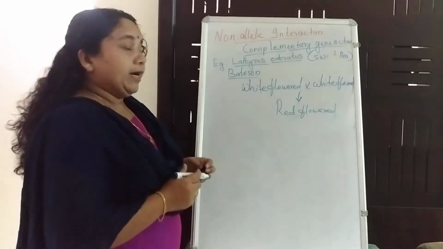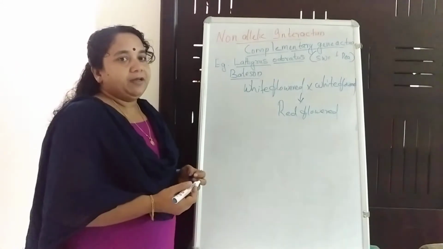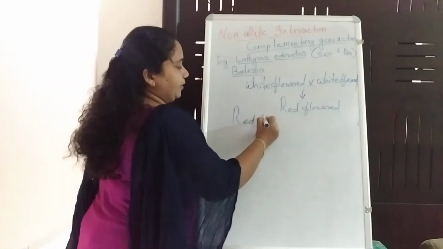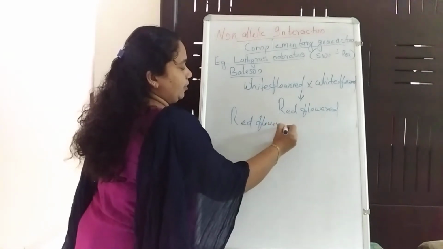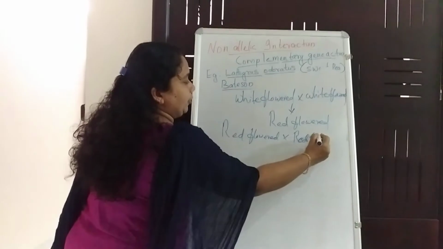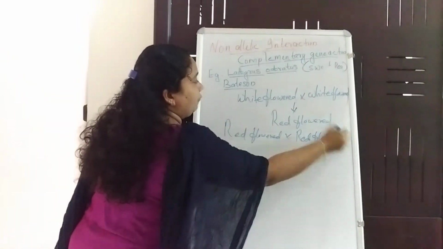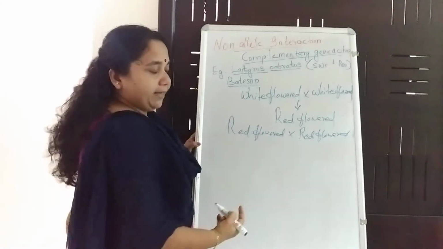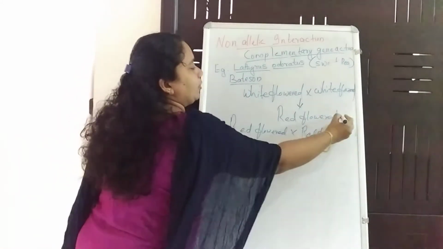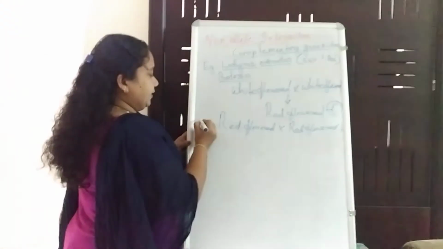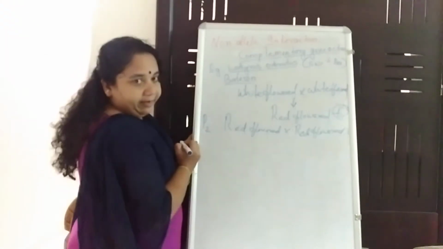For this he undertook the next step. What will be the next step? Selecting two red flowered plants which were produced from this type of cross. So he selected two red flowered plants from this F1 and undergoes selfing. This is F1 and this is the second parent.